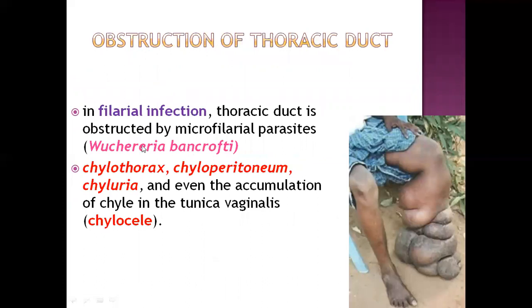Another condition where we find obstruction of the thoracic duct is filarial infection. The thoracic duct is obstructed by microfilaria larvae. The name of the parasite is Wuchereria bancrofti. So various conditions related to the obstruction of thoracic duct are chylothorax, chyloperitoneum, chyluria, and even the accumulation of chyle in the tunica vaginalis, that is a covering of testis.